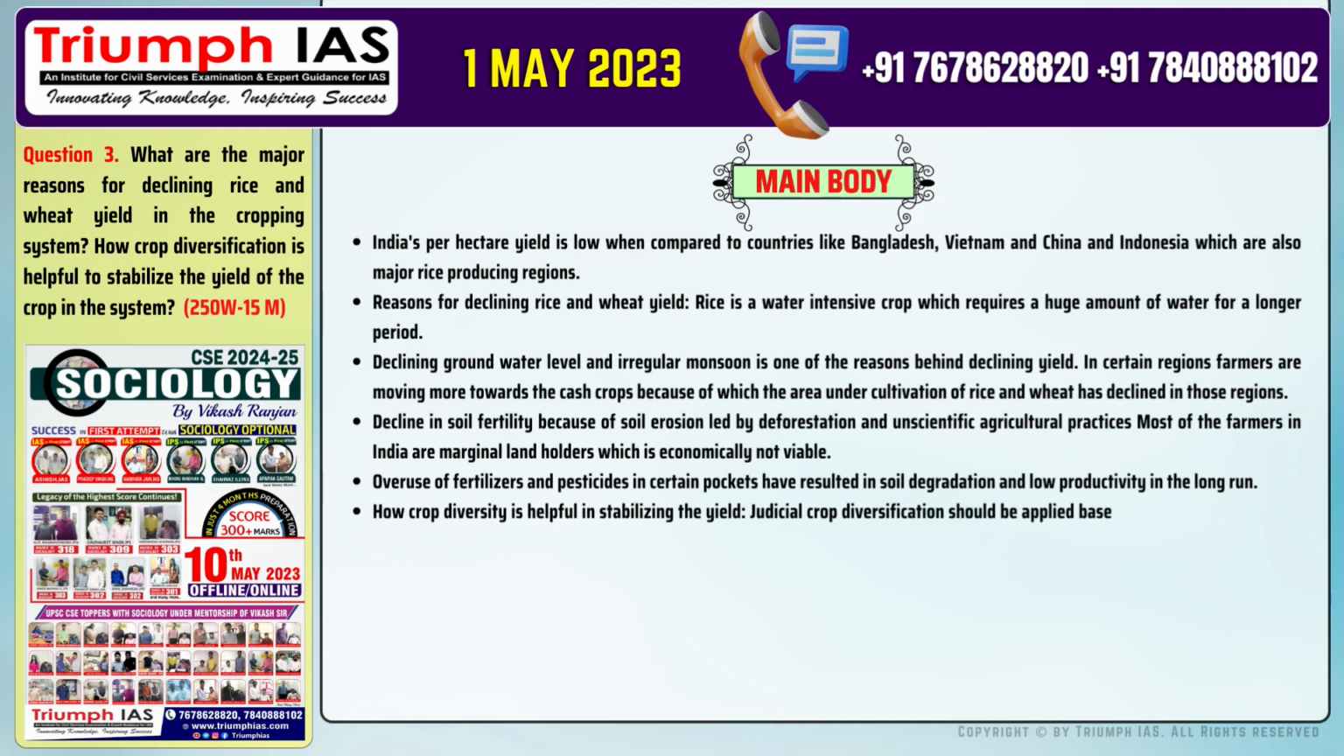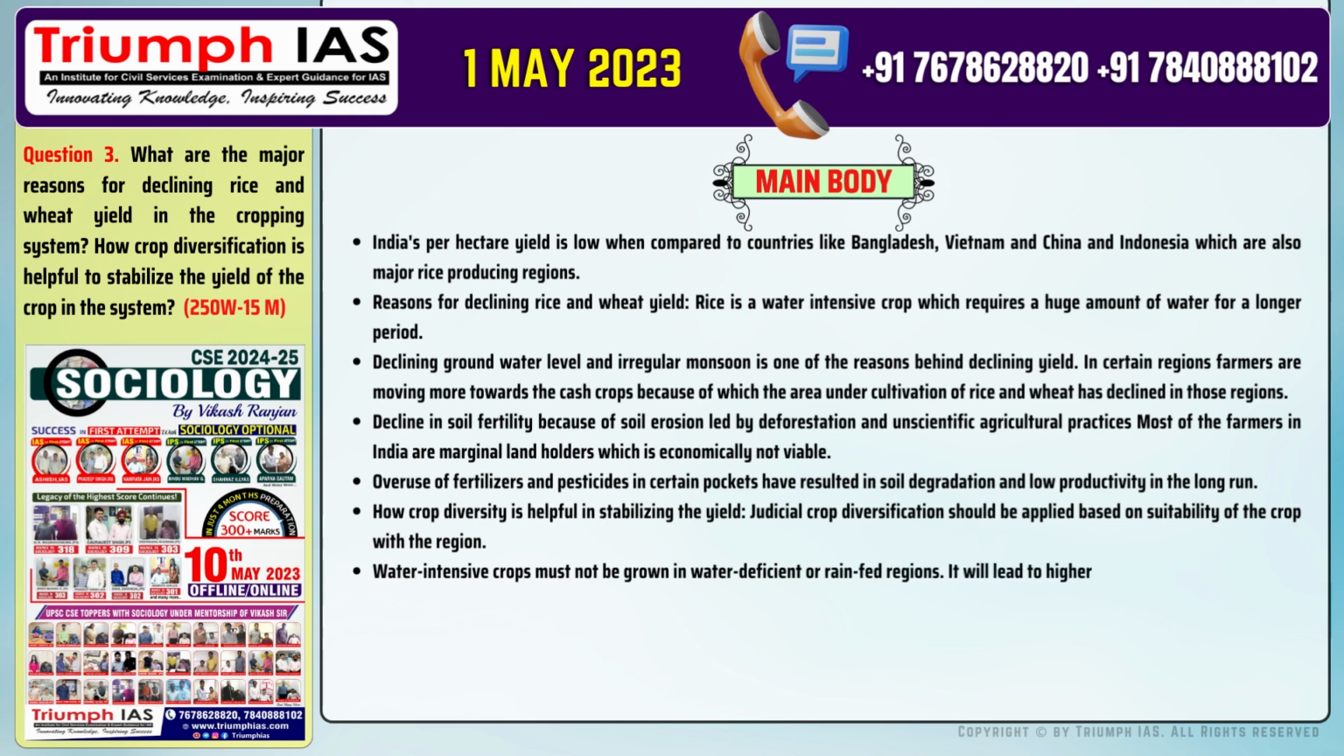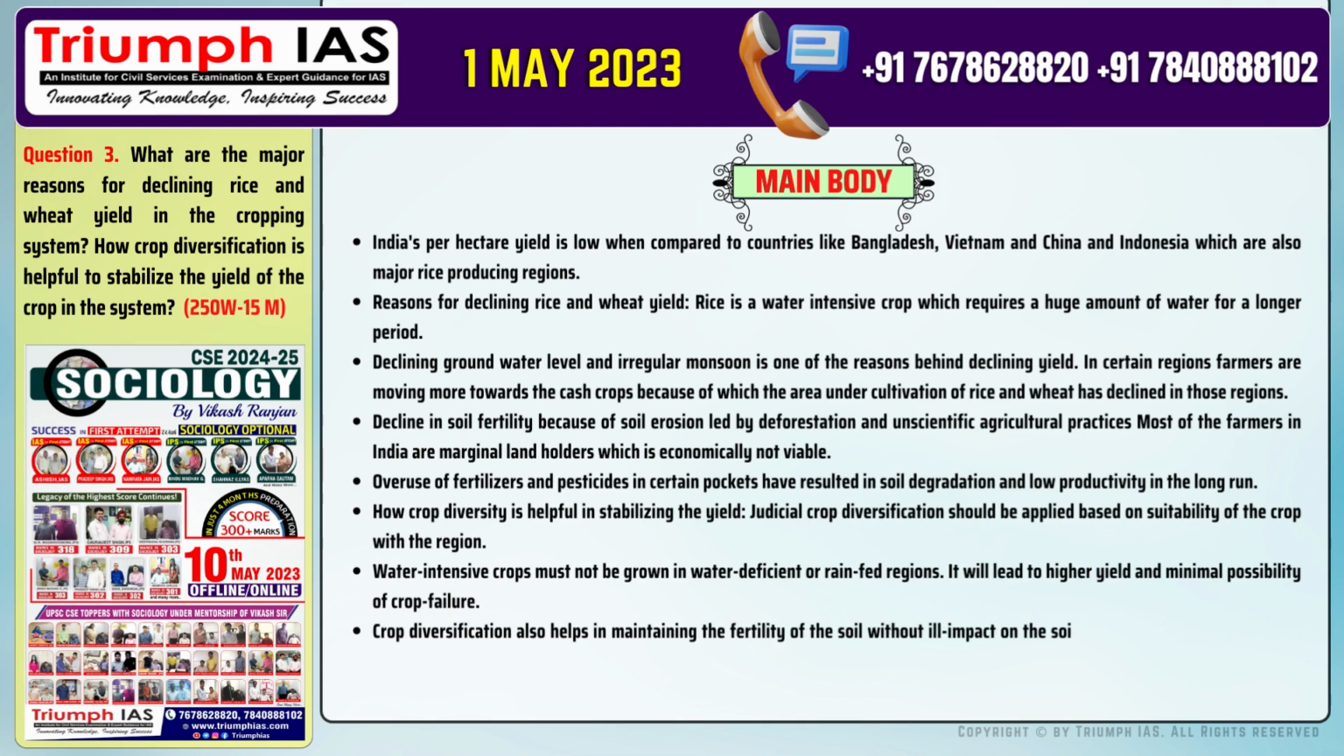Number 6. How crop diversification is helpful in stabilizing the yield. Judicious crop diversification should be applied based on suitability of the crop with the region. Number 7. Water-intensive crops must not be grown in water-deficient or rain-fed regions. It will lead to higher yield and minimal possibility of crop failure. Number 8. Crop diversification also helps in maintaining the fertility of the soil without ill impact on the soil quality, and lesser dependence on fertilizers.